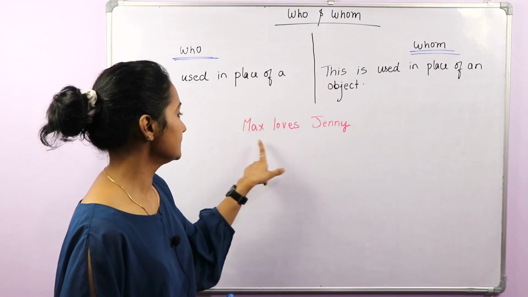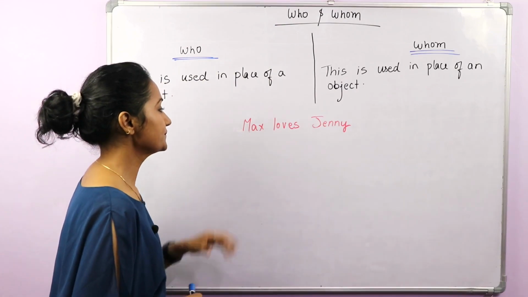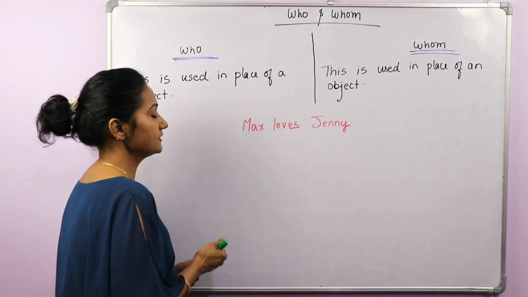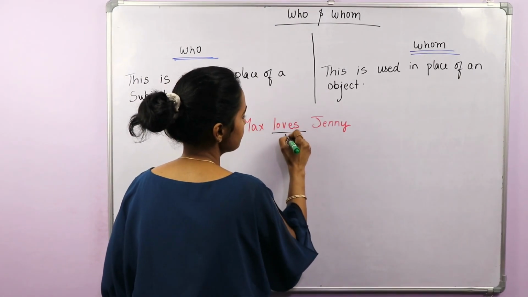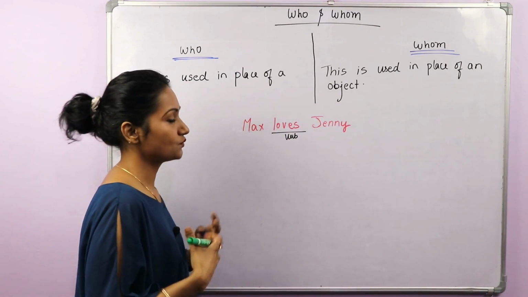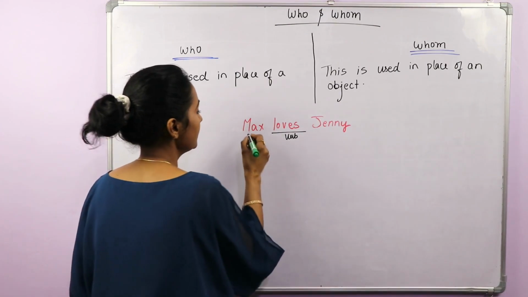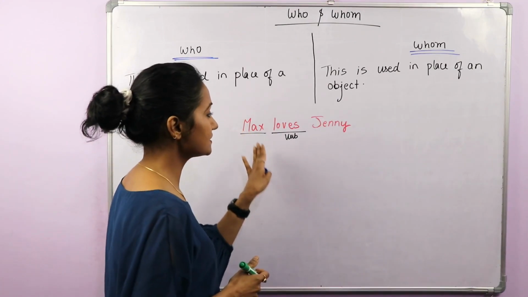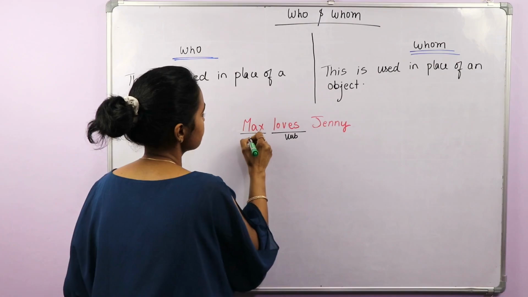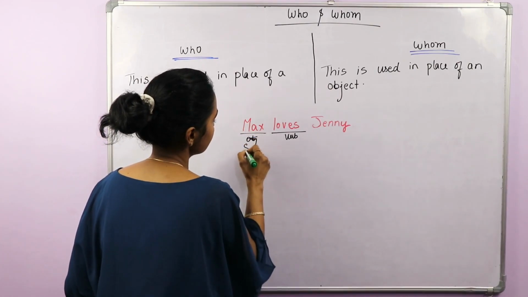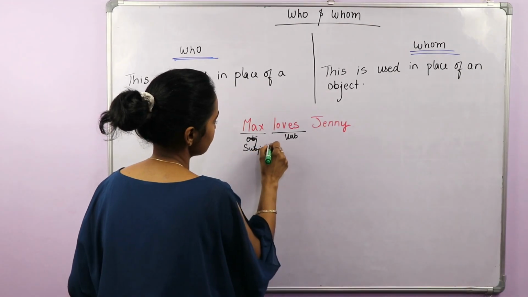Now here we have an example. Max loves Jenny. So here the verb, the action, is loves. Now what is the subject here? Max, because Max loves Jenny, so Max is the doer here. Oh, I'm sorry, I said object, Max is a subject.